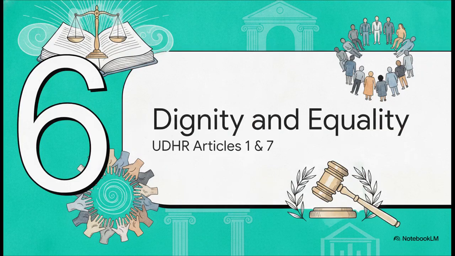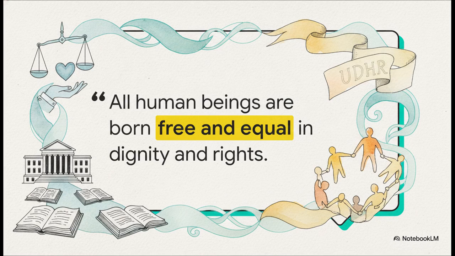And that brings us to our final section, Part 6, Human Dignity and Equality, UDHR Articles 1 and 7. These concepts form the absolute bedrock of the Universal Declaration of Human Rights. So the crucial point here is contrasting the court's earlier stance on his education with this fundamental premise of the UDHR. All human beings are born free and equal in dignity and rights. Article 1 insists on the inherent dignity of all people. The AI models heavily evaluated whether the court's actions actually treated the defendant with this required level of dignity.